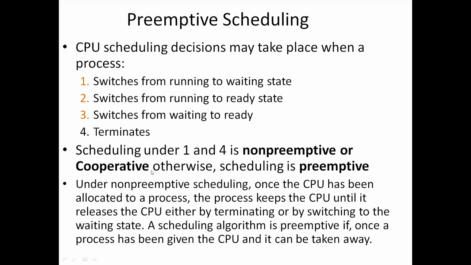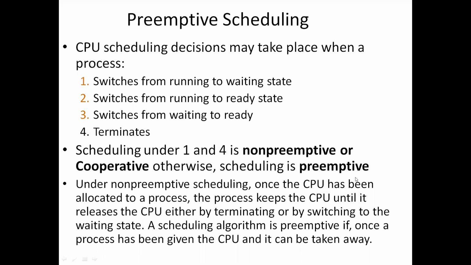This is also called cooperative scheduling. Otherwise we call it preemptive scheduling. Understood, right? If it is under these circumstances, we call it non-preemptive or cooperative scheduling. Otherwise this is called preemptive scheduling.